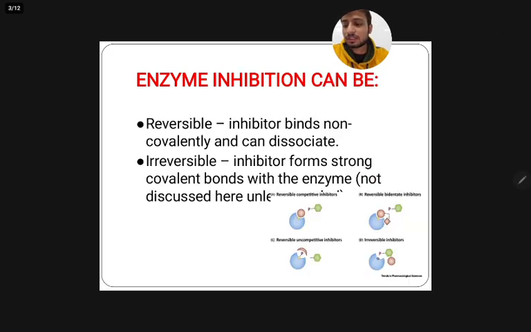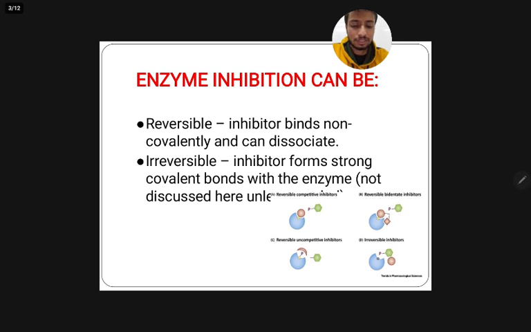Enzyme inhibition can be broadly classified into two categories: reversible and irreversible inhibition. In reversible inhibition, the inhibitor binds to the enzyme through weak, non-covalent interactions such as hydrogen bonds or ionic interactions, and it can dissociate easily. This means the enzyme activity can be restored when the inhibitor is removed.